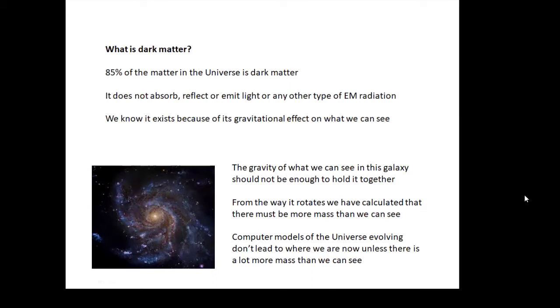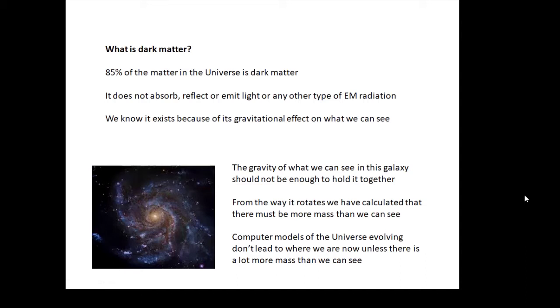From the way it rotates, we have calculated that there must be more mass than we can see. Basically, these galaxies spinning round, they should be spinning faster around the middle, and they're not. They're actually spinning at the same speed all of the way round, and that is telling us that there's more mass there that we can't see.